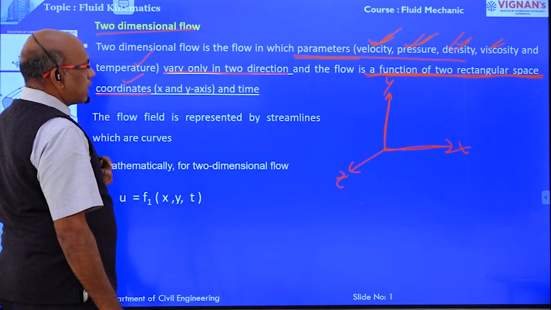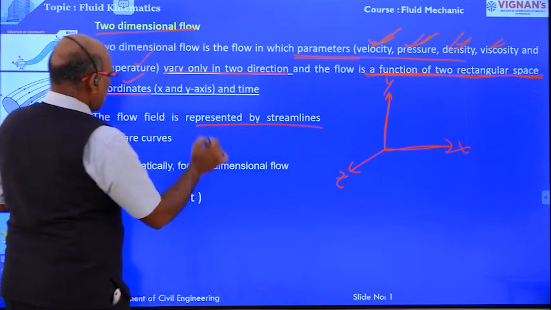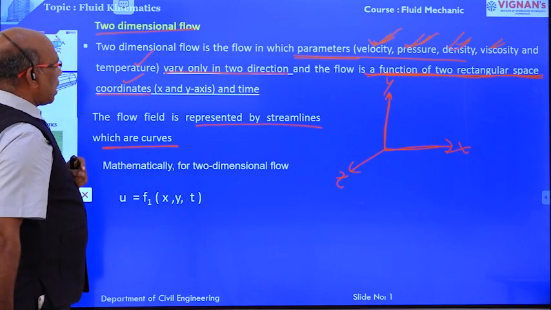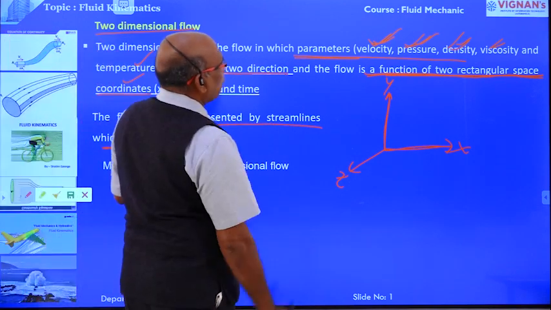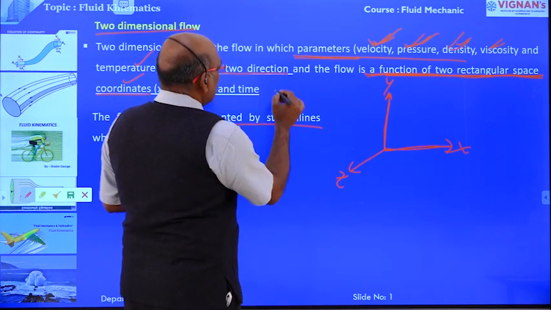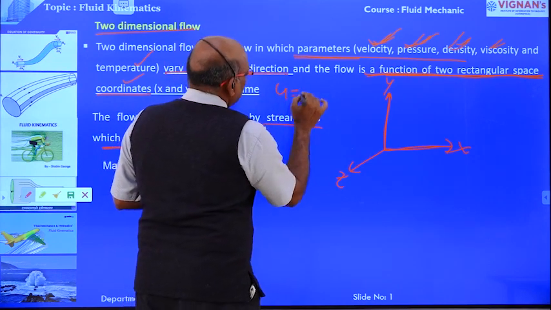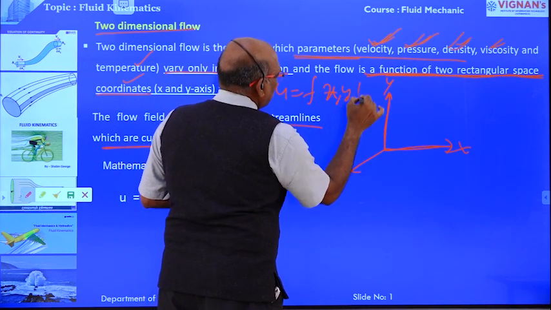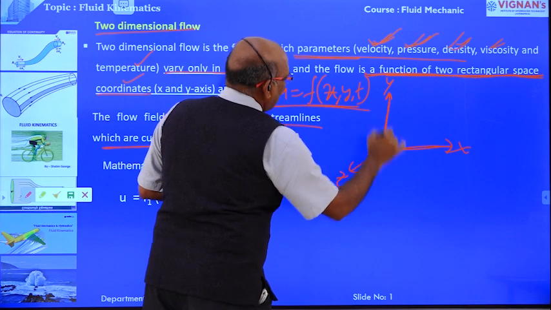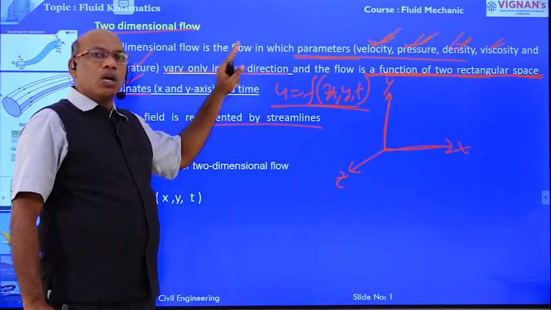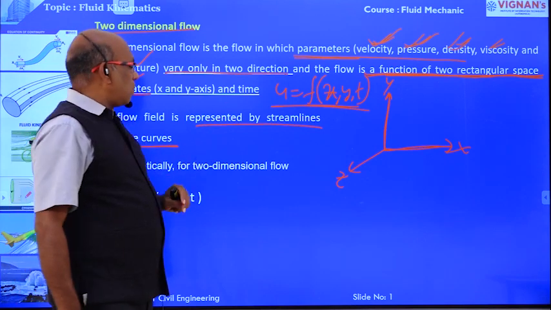This is represented in case of stream flow which is curved in shape, right? The mathematical form of the two dimensional flow is u equal to a function of x, y with respect to time.